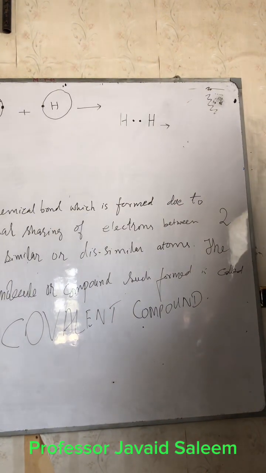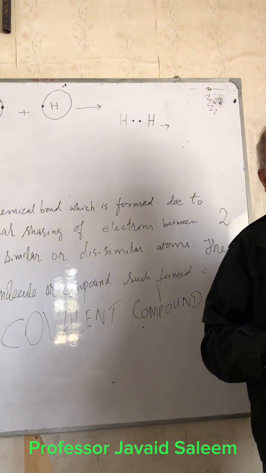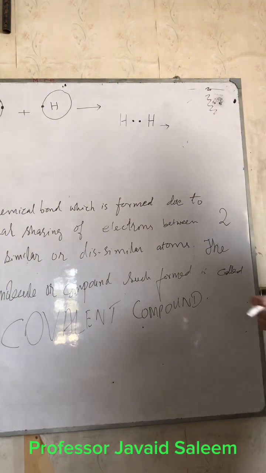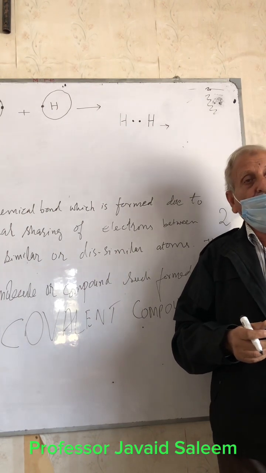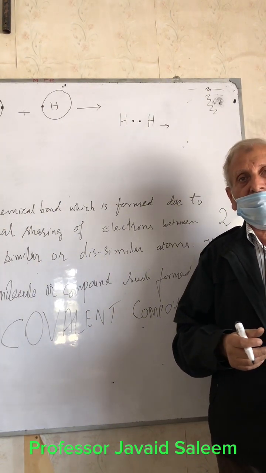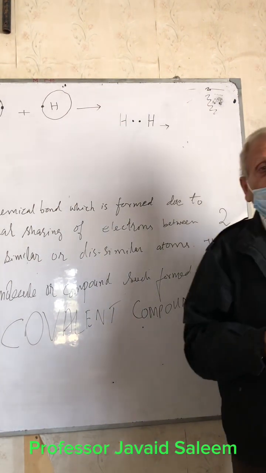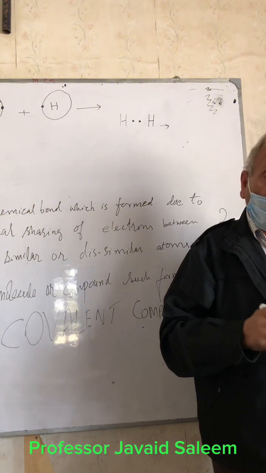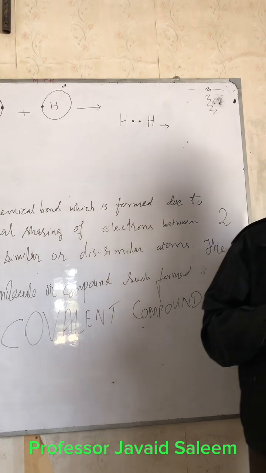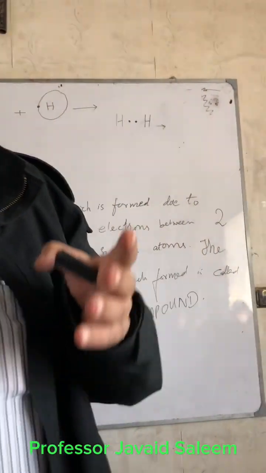All the atoms try to complete their octet, making 8 in the outermost orbital. Hydrogen is the only exception in the world. It also has to complete its shell, but not as an octet. It will make a duplet, 2, and by doing so it will take the shape of helium.